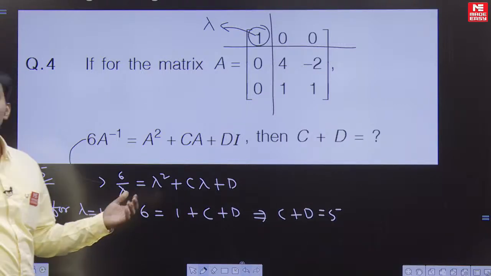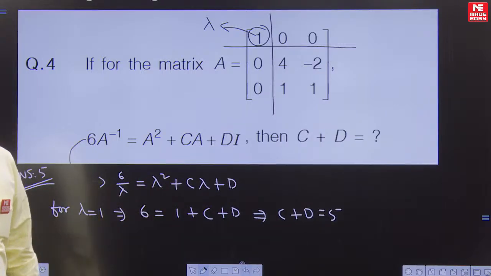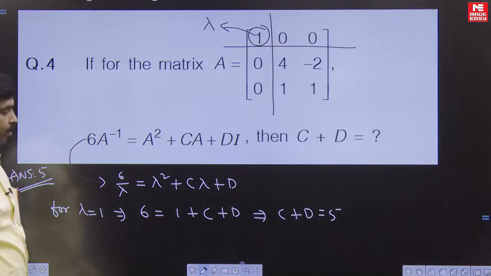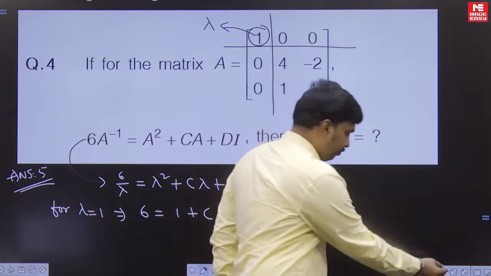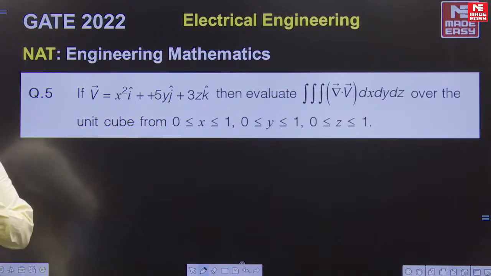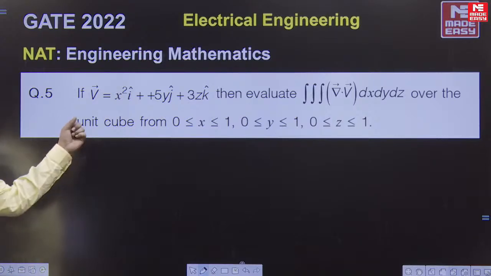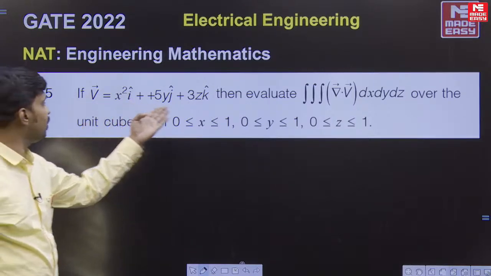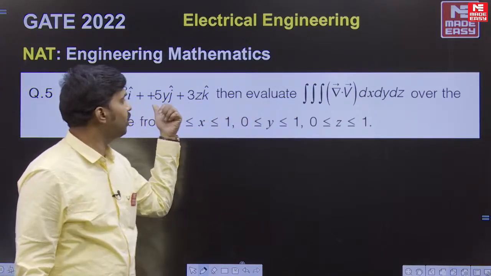So the answer for this question is 5 here, right? I think most of the students have given the correct answer. Yes, correct. Okay, very good. Yes, many of the students have given the correct answer. Yes, wonderful.